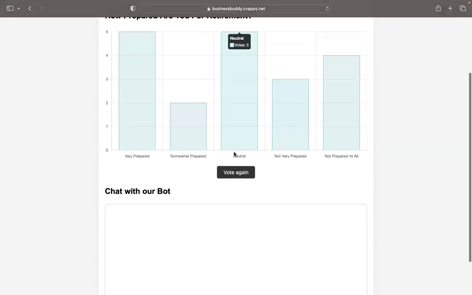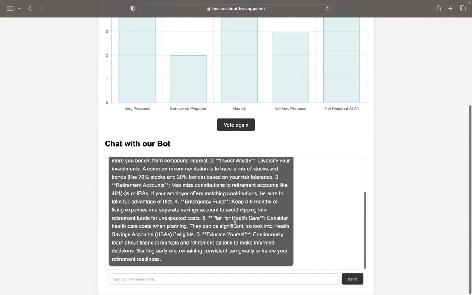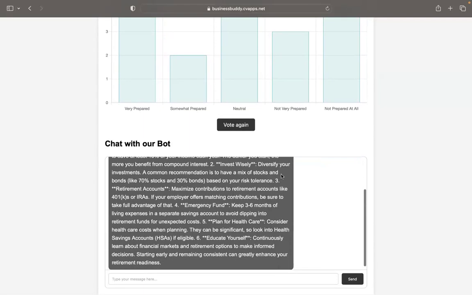well-rounded group. Outside of the data, the website hosts OpenAI's advanced ChatGPT 4 to talk to the user about the poll they answered and any other information they need. The chatbot stores messages and gives the conversation a more realistic feel and allows the information to be extremely fine-tuned to the user's needs. For example, I could ask, how can I be more prepared for retirement? And ChatGPT will prompt an answer as such.